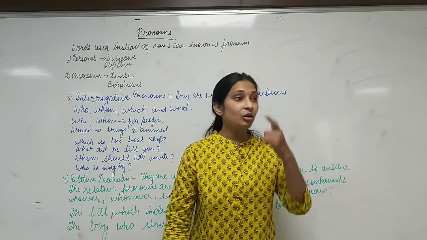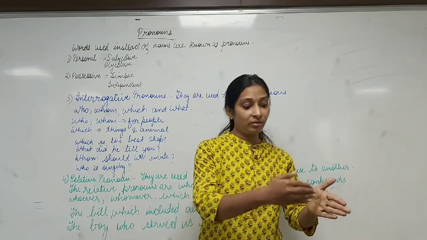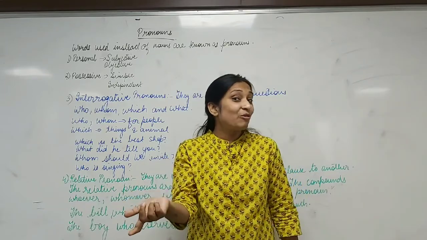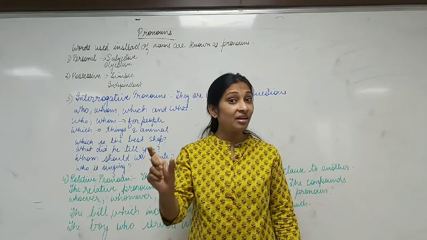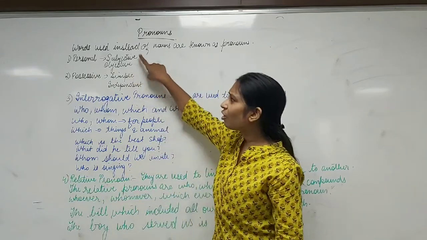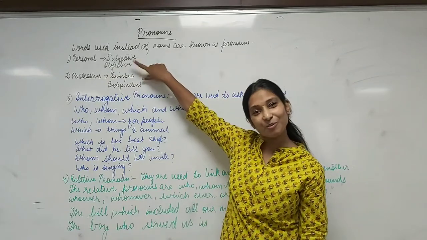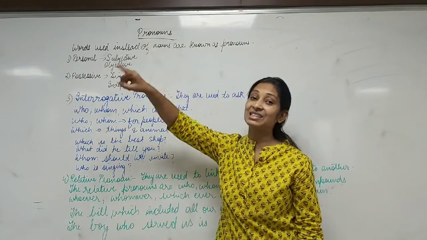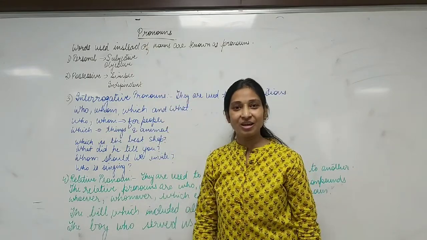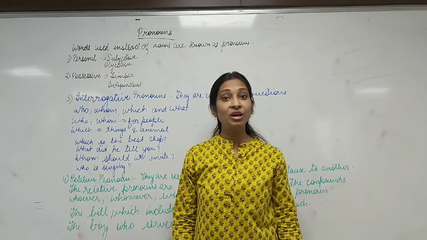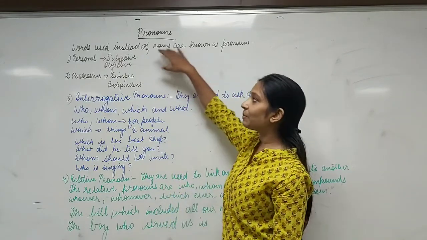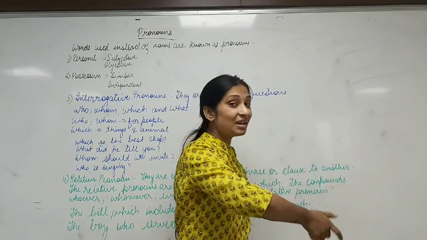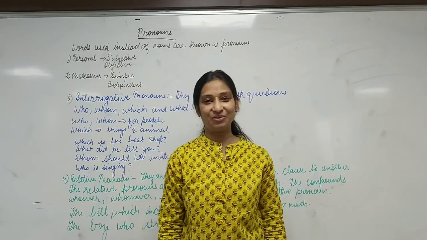Like, Ram did not talk to her. Now her can be the name of a girl, and I am using her at the end of the sentence. So which kind of personal pronoun is it? Objective personal pronoun, because I have used her at the end of the sentence as an object of the sentence. She is going to market. Now here, she is a pronoun. What kind of personal pronoun is she? Subjective, because she has been used at the beginning of the sentence as a subject of the sentence.